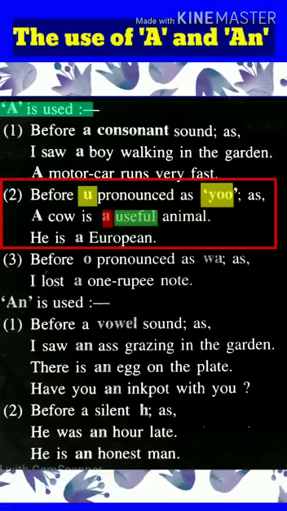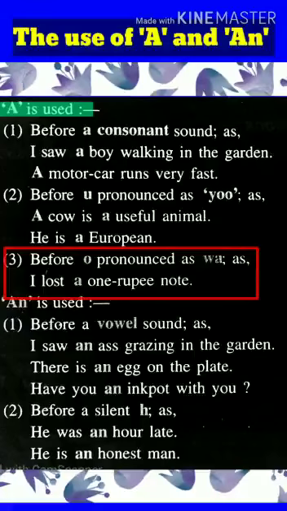Second example, he is a European. Though the word European is starting with E, which is one of the vowels, and its sound is A. But when we are pronouncing European, we are getting the starting sound U. And the U sound is considered as consonant sound. So, A is placed before European.